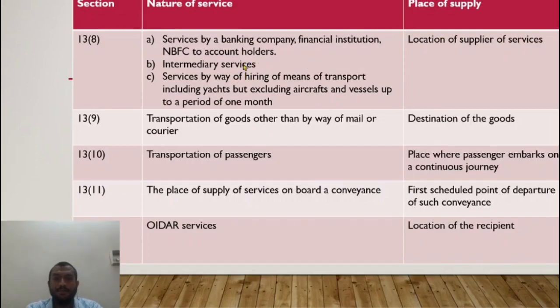That means he raises a bill on me. The recipient is in India. In this case, the place of supply is outside India because the location of supplier is outside India. Service of hiring of means of transport.